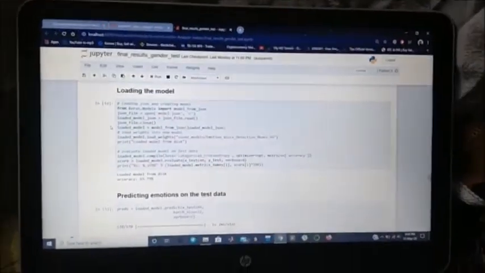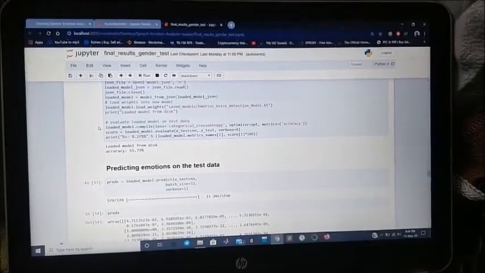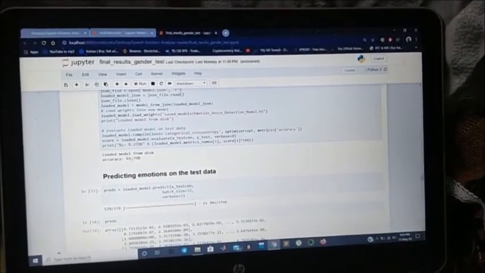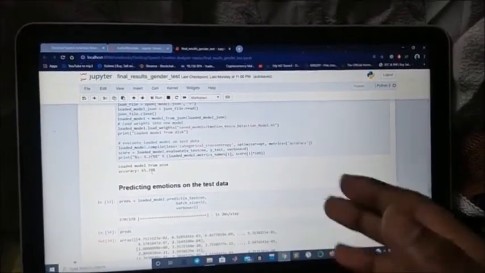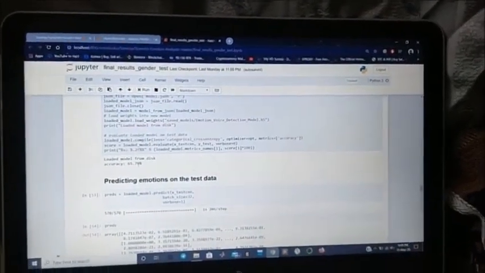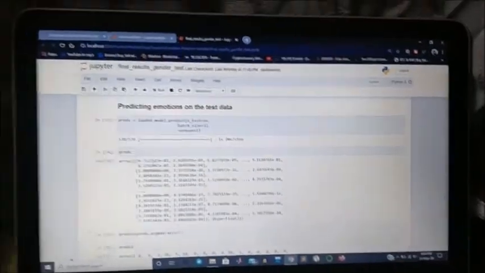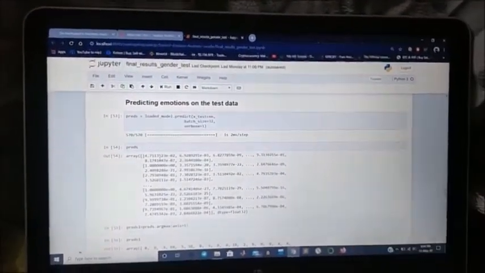Once the model is loaded, the accuracy is about 65.79%, which is almost the 70% we wanted. And now we are going to predict the test data.